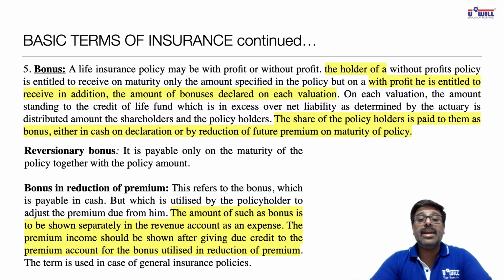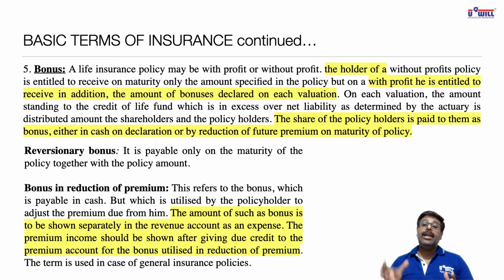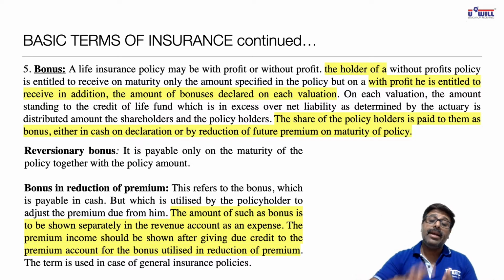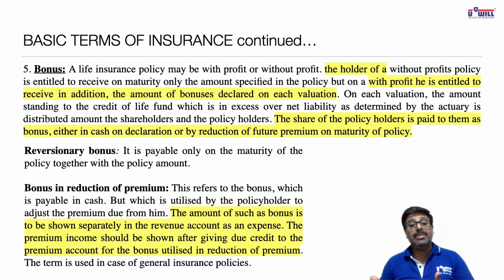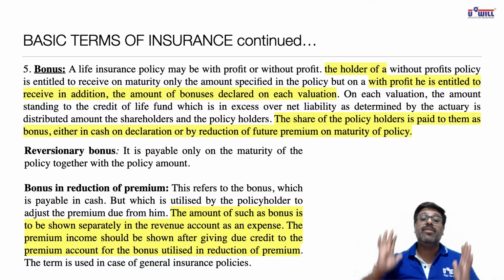Bonus in reduction of premium means there is no point that the insurance company first gives you the bonus and then you again pay the premium to the insurance company. So what does the insurance company do? They adjust the bonus with the amount of your premium.